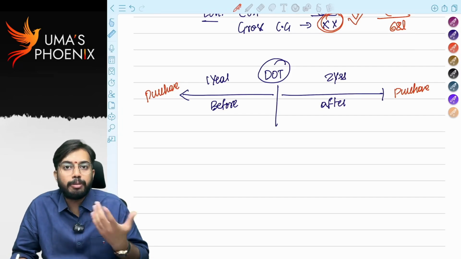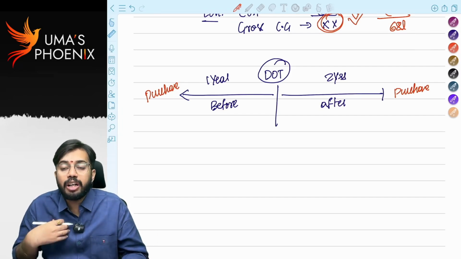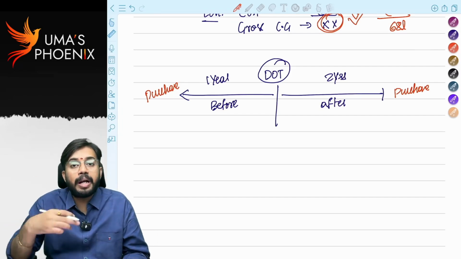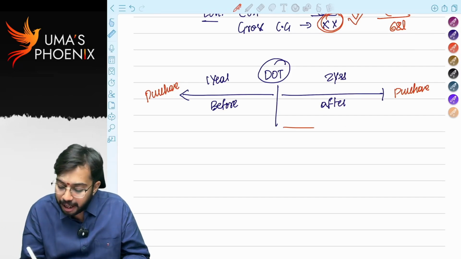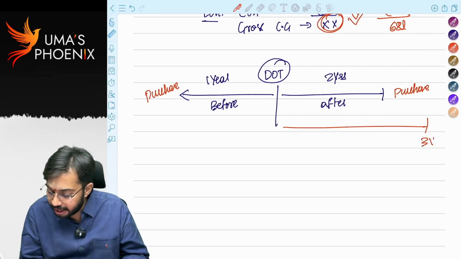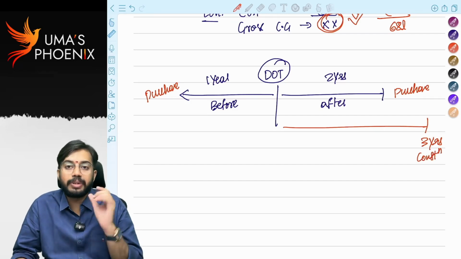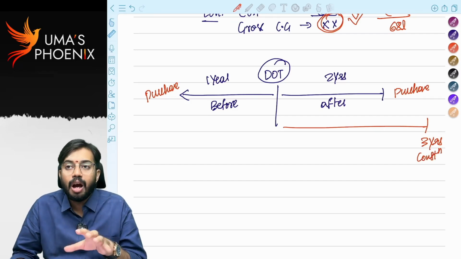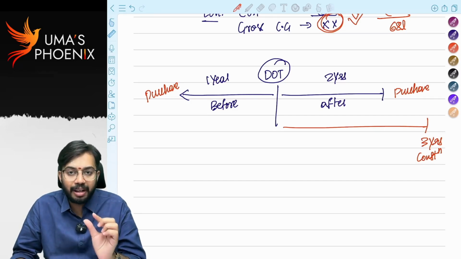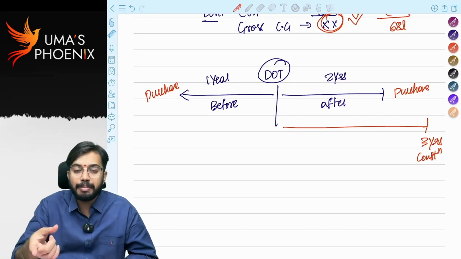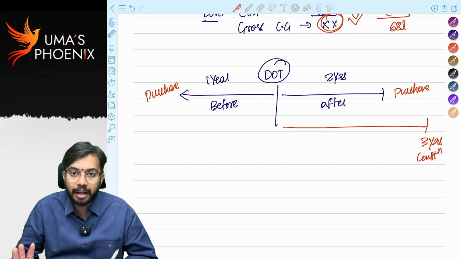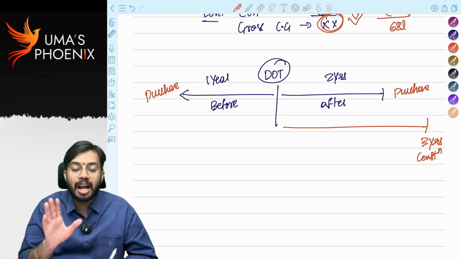I am not willing to purchase house property. I wanted to construct house property on my own. Then from date of transfer within 3 years, I have to construct a new house property. Then only exemption is available. So exemption under section 54 is available when reinvestment is made in new residential house property. To make reinvestment also there are time limits.